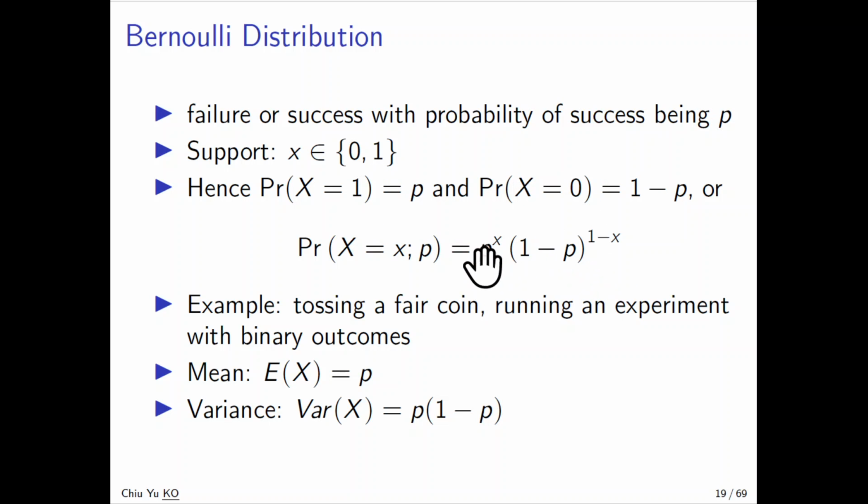If you ask why we want to do this, it will be evident from the next distribution, the binomial, then you will see why that's the case. What is an example? Tossing a coin is fair, but it may not be fair; for an unfair coin, P will not be 1/2. Tossing a coin is one experiment with a binary outcome. You can also see whether someone has a disease or not, or tests positive or not. That is a binary outcome. The mean of this random variable is P, and the variance is P times 1 minus P. We will show it in the next slide.